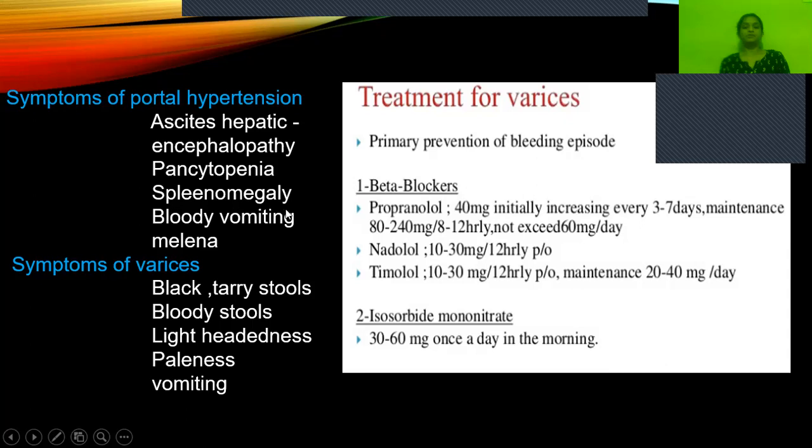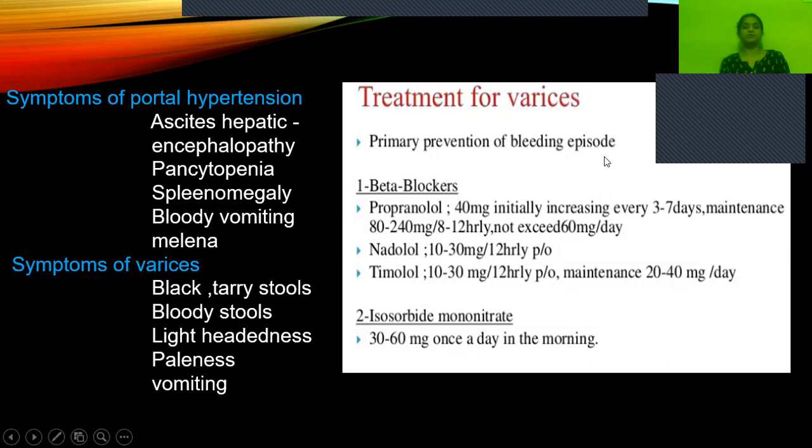And then splenomegaly can be seen. Blood vomiting, because of the formation of these varices, along with vomiting, blood will be spilled out, and melena can be seen. And then what are the symptoms of varices? Black tarry stools, that we call melena, and bloody stools, lightheadedness, paleness, and vomiting. Paleness is due to anemia. So these are the symptoms of varices. And then how do we treat these varices?